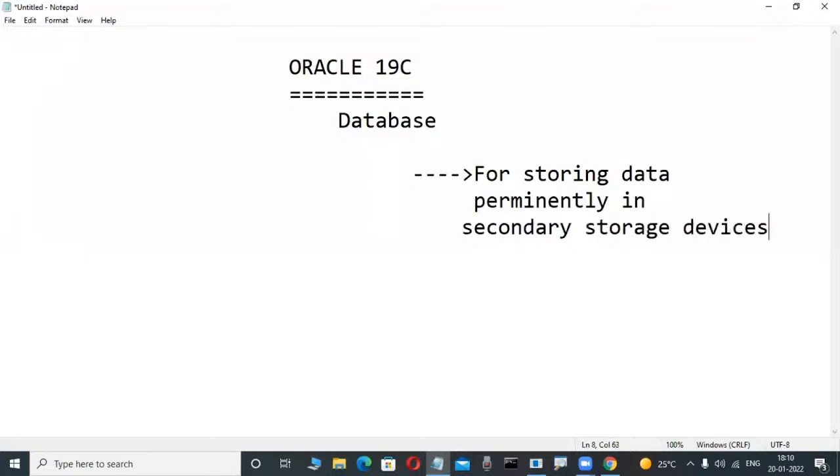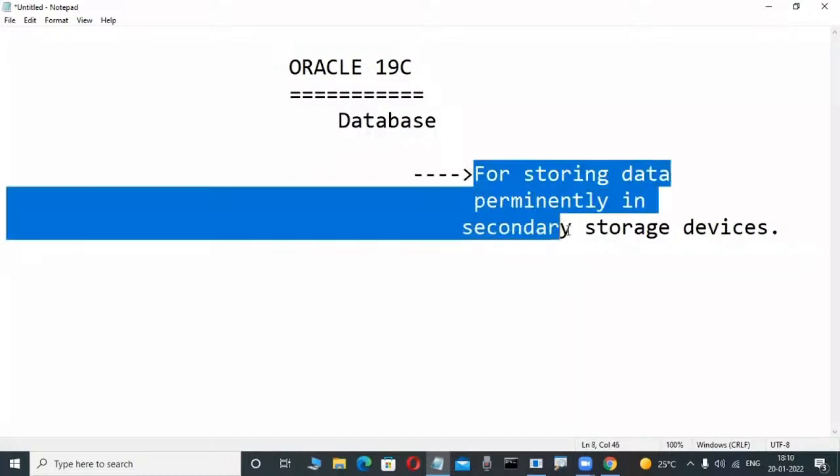Permanent. Suppose today we store our data, then after 5 years, 10 years, 20 years, 100 years, your data is still available and we are using it. That's why Oracle, a product from Oracle Corporation with some version number, is a database product, one of the popular databases. The purpose is storing data permanently in secondary storage devices.